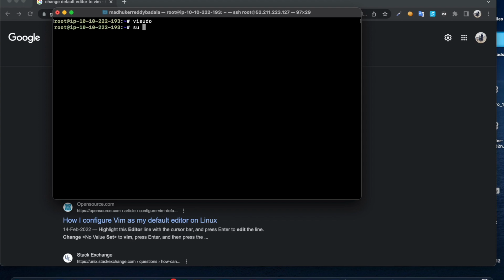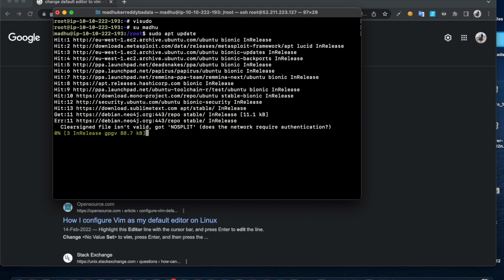Now switch to that user again, Madhu. Then if you do sudo apt update, now it didn't prompt for a password, right? Because we added no password in that sudoers file.